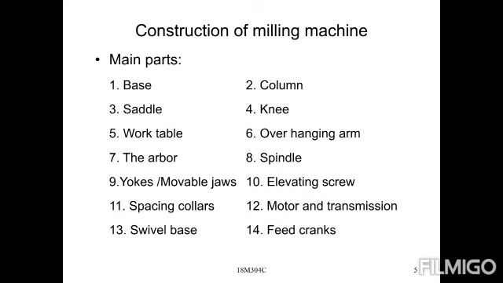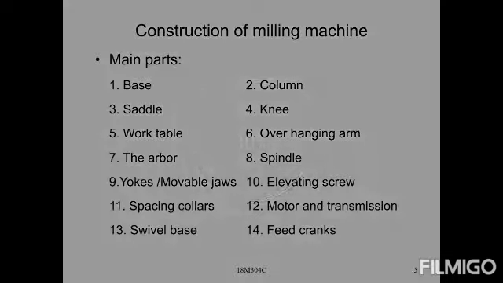Next, the column is provided. Every machine must have a column. It is the heart of the machine, because however many mechanisms are placed in the machine, they are completely enclosed in the column only, right? The driving mechanism is placed in the column only. Next is the saddle, which is used for movement of the table. Next is the knee, which we use for lifting the entire table.